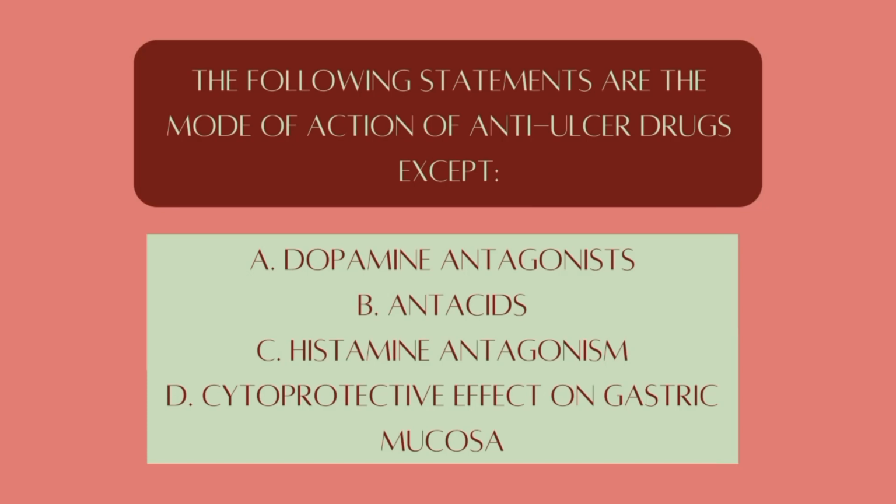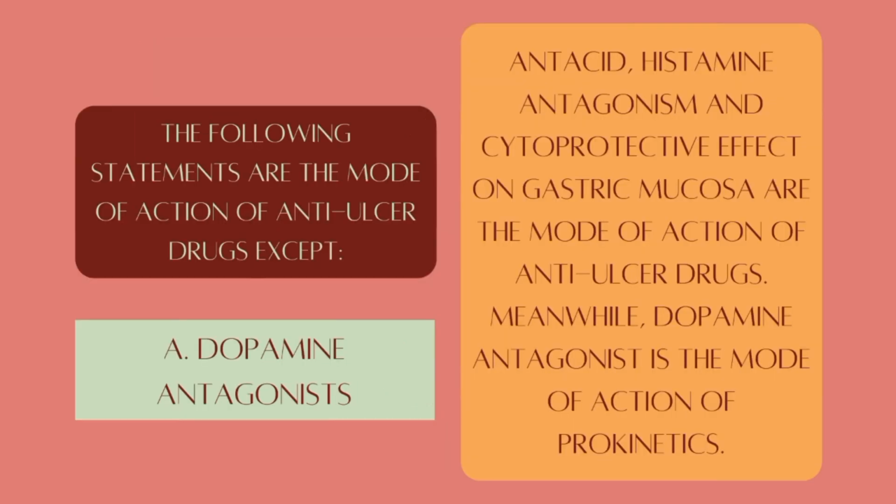A. Dopamine antagonists. B. Antacids. C. Histamine antagonism. D. Cytoprotective effect on gastric mucosa. The answer is dopamine antagonists. Antacids, histamine antagonism and cytoprotective effect on gastric mucosa are the modes of action of anti-ulcer drugs. Meanwhile, dopamine antagonists is the mode of action of prokinetics.